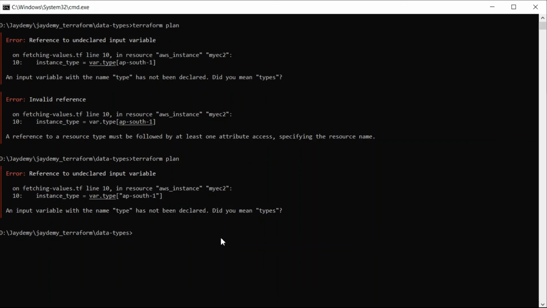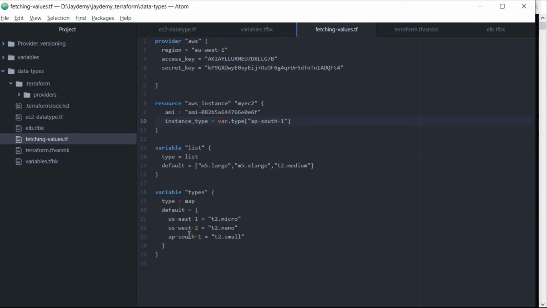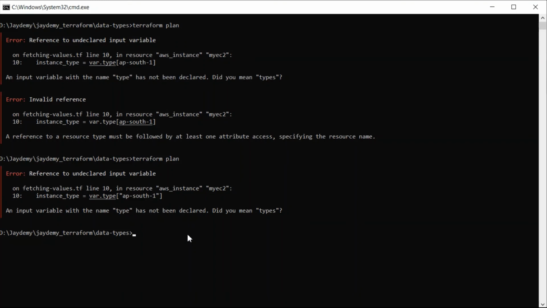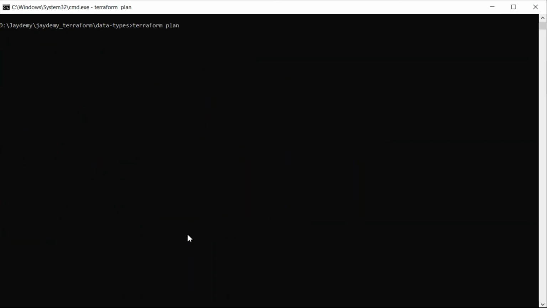Okay, what's happening here? I gave var.type instead of var.types. Simple mistakes like that take much time. Just save this one, go back here and re-execute terraform plan.